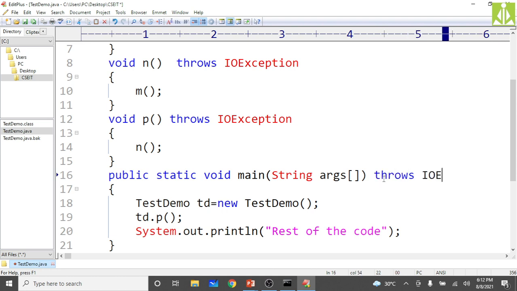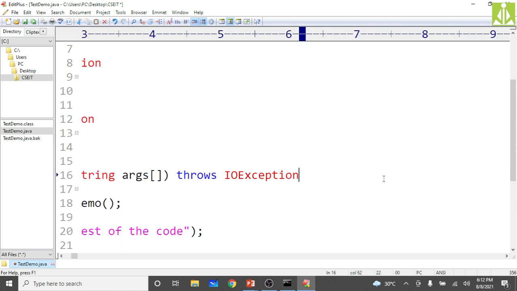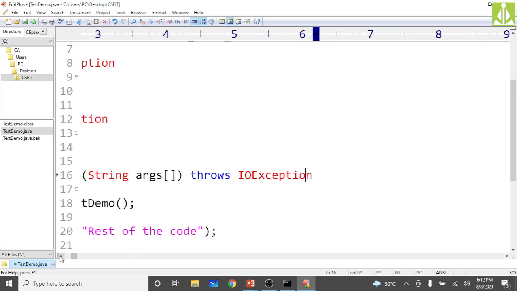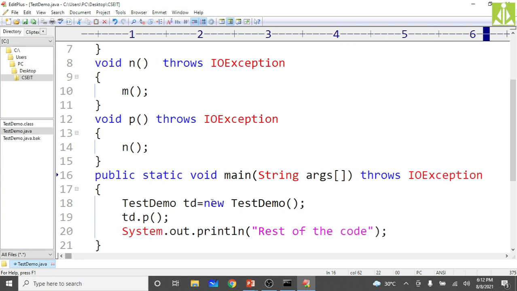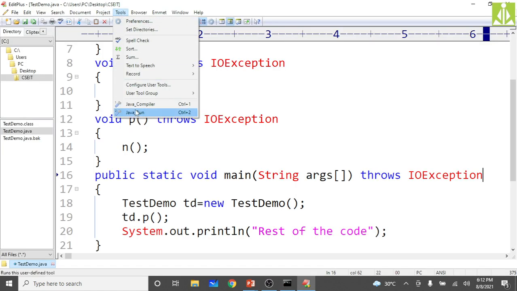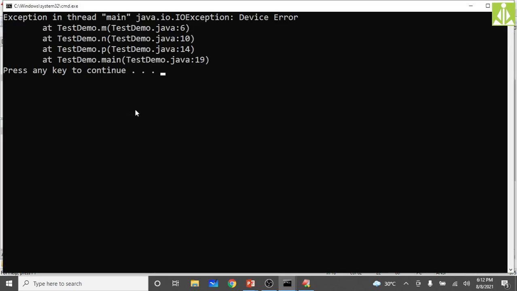Throws IO exception. Okay, now you save it. So now even the default exception handler knows that main will throw that checked exception. Save it, compile. Yes, as you can see, now everybody in the propagation process knows that they are throwing. Here you can see the device error message you are getting from the object, and from M to N, N to P, P to main, main to the default exception handler, the object is being propagated.